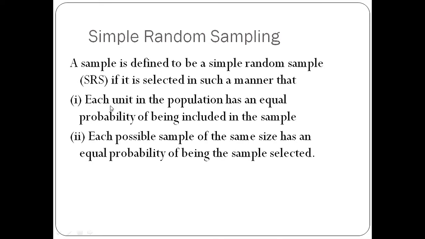So a simple random sample is a sample in which each unit in a population has an equal probability of being included in a sample. And the second one is that each possible sample of the same size has an equal probability of being the sample selected. In the first part the unit was discussed and in the second part the sample was discussed. Otherwise these two sentences have the same meaning.